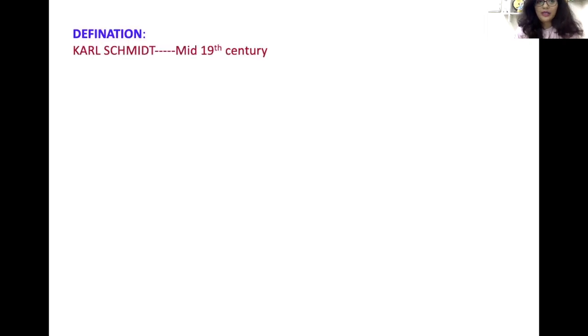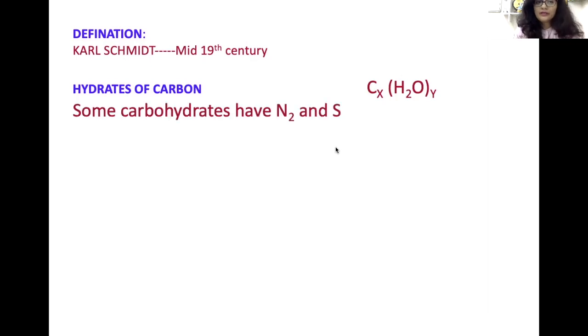So let's see first what carbohydrates are. The name itself suggests carbohydrates, so it can be hydrates of carbon. The same definition arrived in the mid 19th century by Carl Schmidt. He defined this molecule as hydrates of carbon with the formula Cx(H2O)y. Now, there are some exceptions, like carbohydrates that, apart from carbon, hydrogen, and oxygen, also contain a few nitrogen and sulfur atoms.